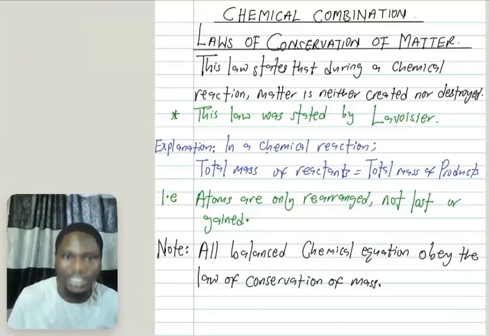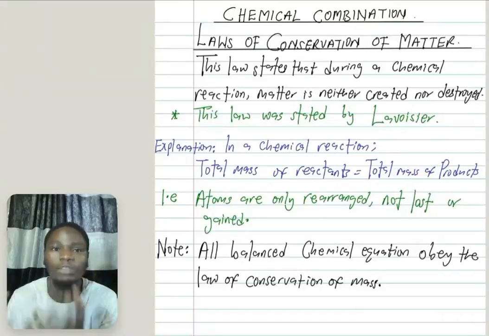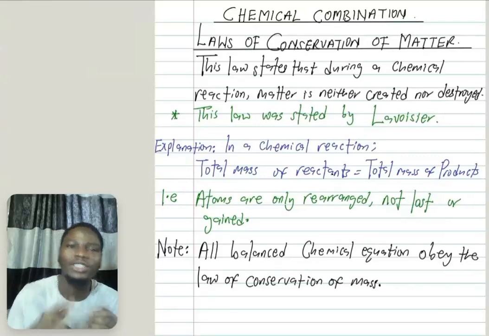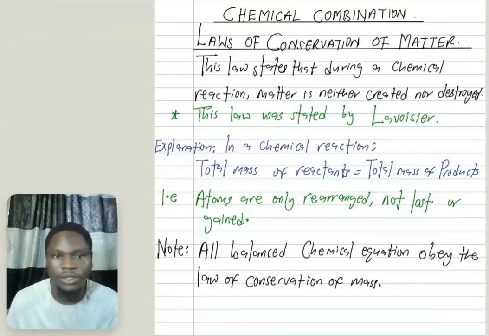Now let us explain what it means. A further explanation for you to understand this law is that in a chemical reaction, the total mass of the reactants is equal to the total mass of the products. It means that nothing is created and nothing is destroyed. That's the law of conservation of matter. Take note that atoms are only rearranged. They are not lost, they are not created.